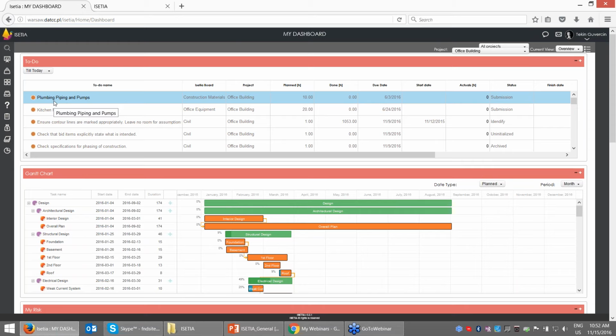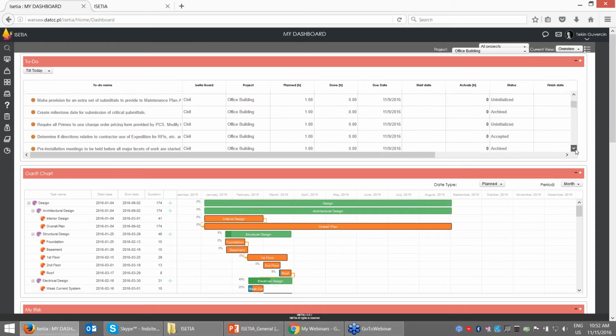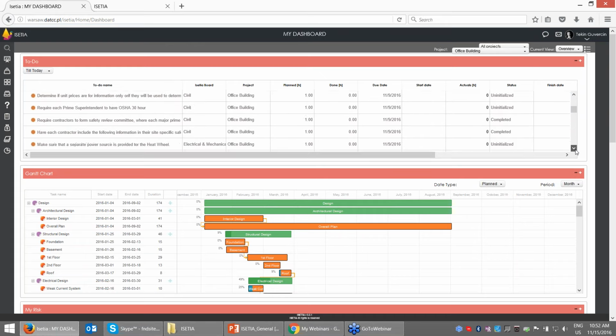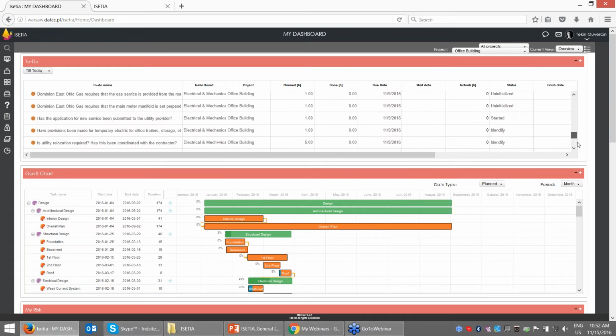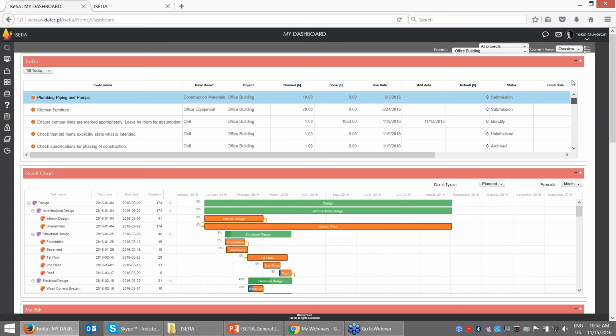It means that for plumbing, piping and pump works I have 10 hours planned and the due date is this, and I also need to submit my actual hours, how much work I have done. So this is all my work. As you see, I have a lot of work assignments which I need to perform for this project.